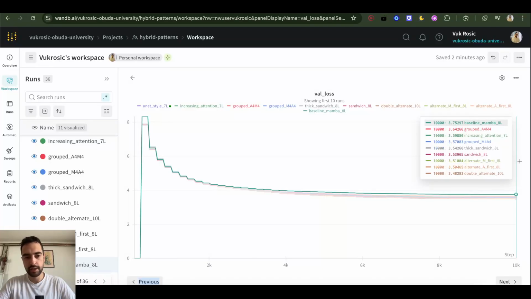The divergence in training is quite big. Full Mamba baseline is actually not converging as well as alternating. And I have double attention 10 layers here, so that's why it has the most parameters. I need to check that. I think if it had 8, it would perform worse than alternating, but we need to check that.